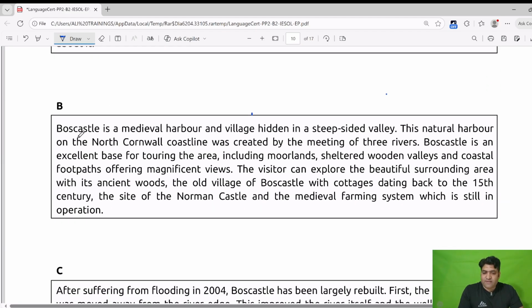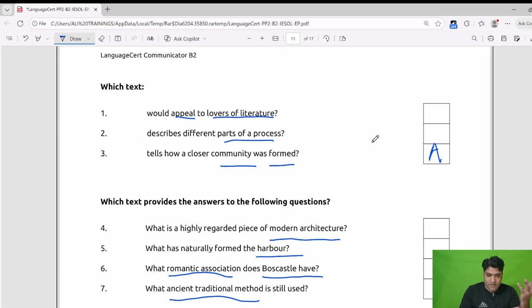Now, Boscastle is a medieval harbor and village hidden in a steep-sided valley. This natural harbor on the North Cornwall coastline was created by the meeting of three rivers. Now, we have read how the natural harbor was formed. There we can see in the first, what would appeal to lovers?